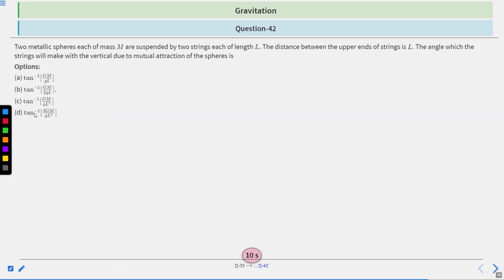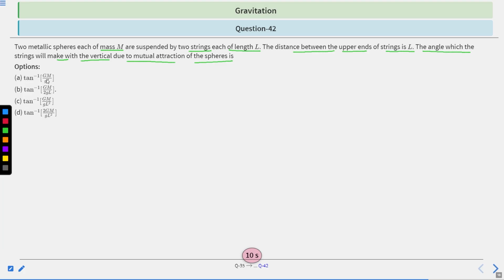Next question, Question 42. Two metallic spheres, each of mass m, are suspended by two strings, each of length L. The distance between the upper ends of the strings is L. The angle which the strings will make with the vertical due to the mutual attraction of the spheres is what? Which option is correct: A, B, C, D?